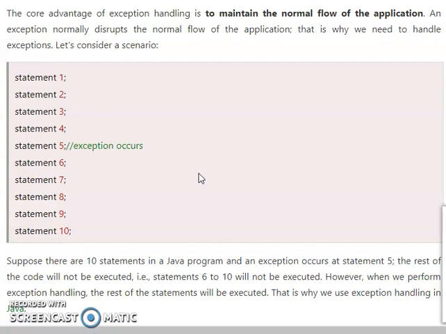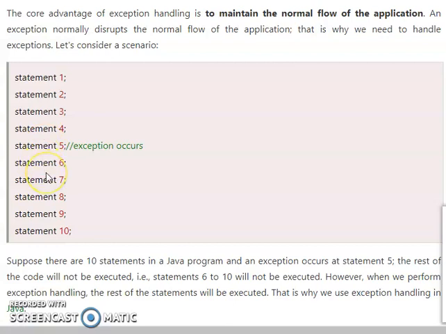I repeat this once again for your clarification. The meaning of exception is the abnormal termination of a program. Without exception handling, suppose there are 10 statements in this program and an exception occurs in statement 5. Only the first 4 statements are executed. At statement 5 the exception occurs and it ends the program.